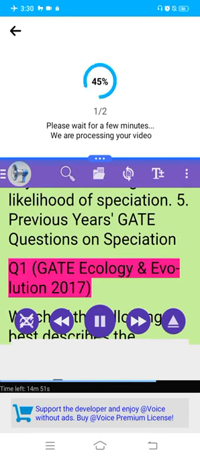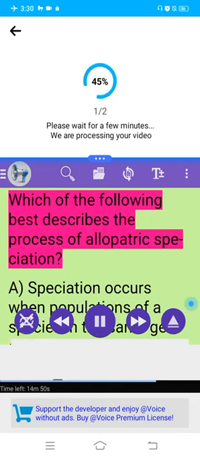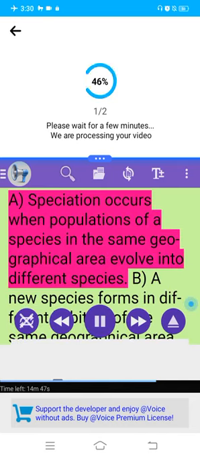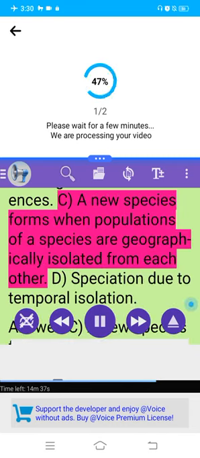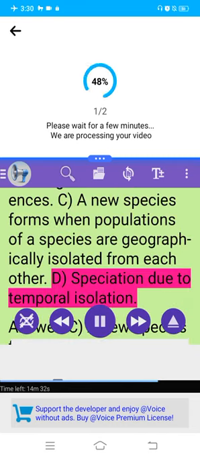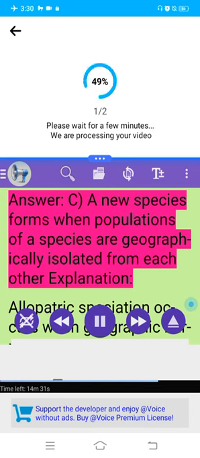Q1, GATE Ecology and Evolution 2017. Which of the following best describes the process of allopatric speciation? A. Speciation occurs when populations of a species in the same geographical area evolve into different species. B. A new species forms in different habitats of the same geographical area due to genetic differences. C. A new species forms when populations of a species are geographically isolated from each other. D. Speciation due to temporal isolation. Answer: C. A new species forms when populations of a species are geographically isolated from each other.